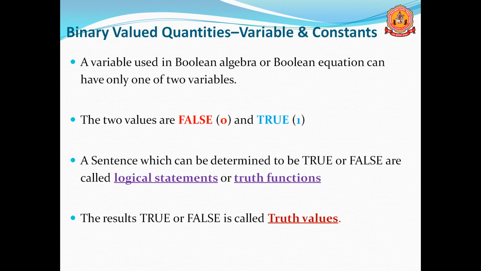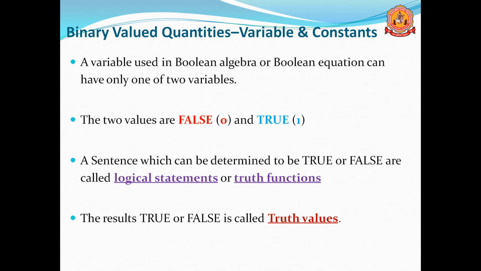The answer should be either true or false. That type of statement is known as a logical statement, or also a truth function. If we take a logical statement or truth function, the output may be either true or false. Other than that we won't get any other outputs.